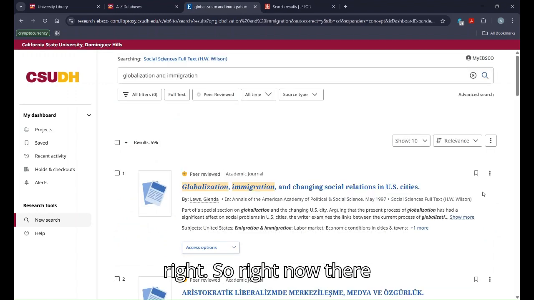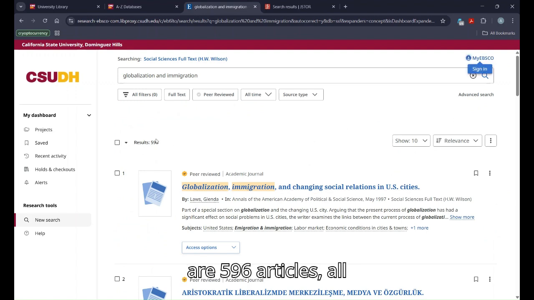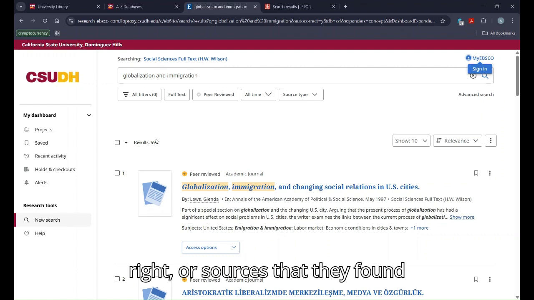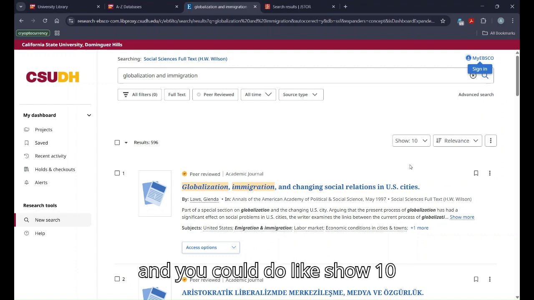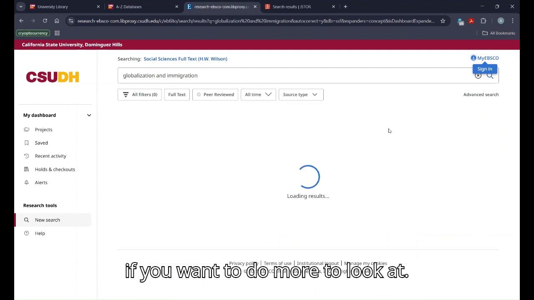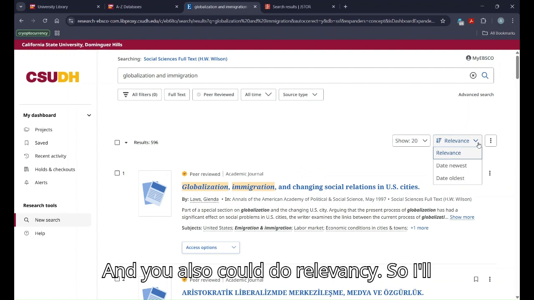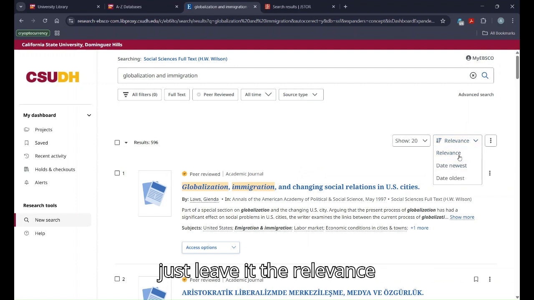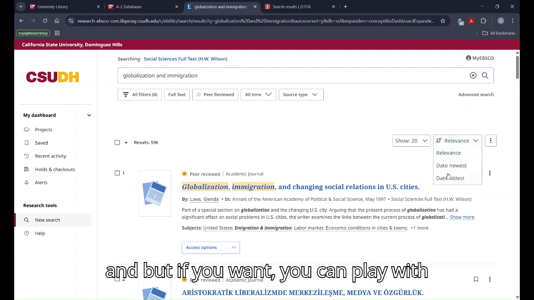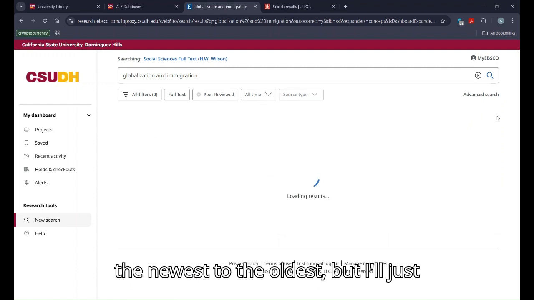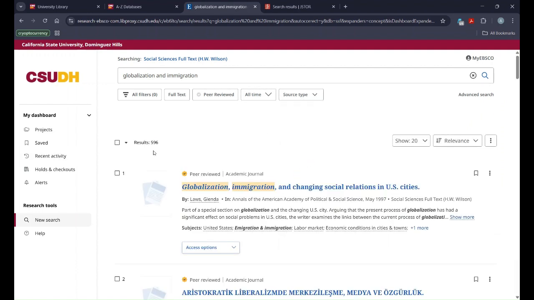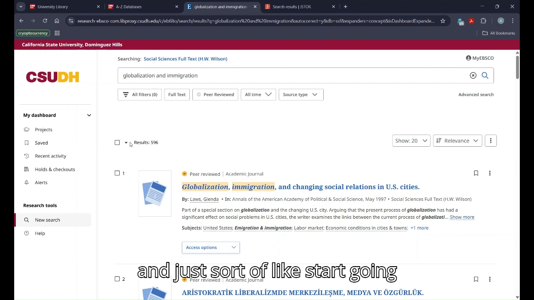Right now there are 596 articles, or sources, that they found. You could show 10 or more to look at, and you also could sort by relevancy. I'll just leave it at relevance, but if you want, you could play with newest to oldest. And just start going through.